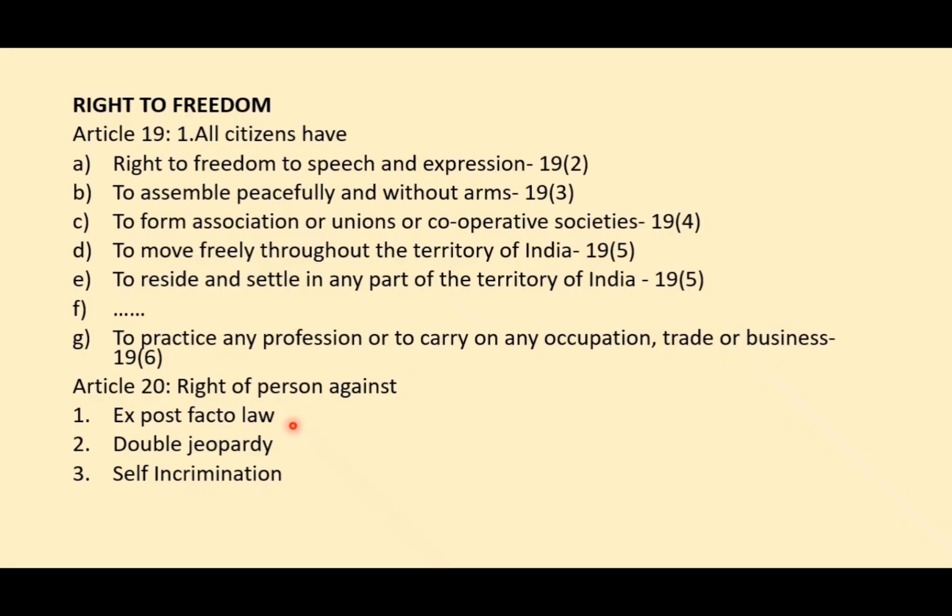That is, if a person has committed an offence today and a law saying that it is a crime came only tomorrow, he cannot be held liable under the new law. Only if there is a law which says that is an offence on the particular day on which he committed the offence, then only it can be said to be a crime, and he shall be punished under that law. That is what ex post facto law says.